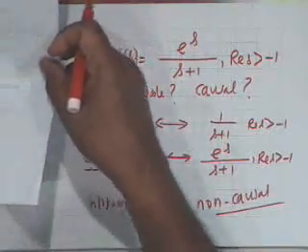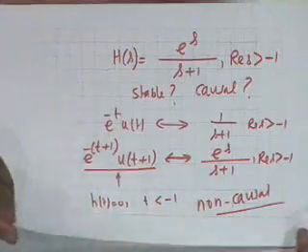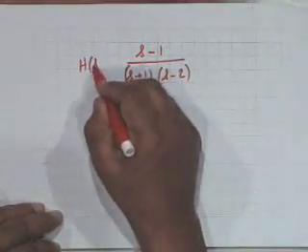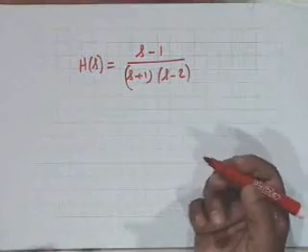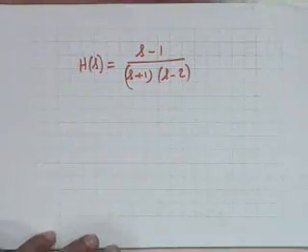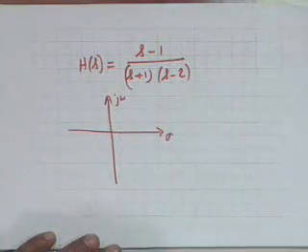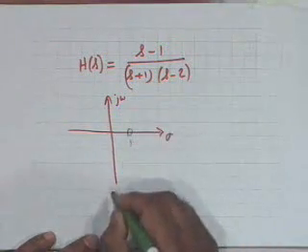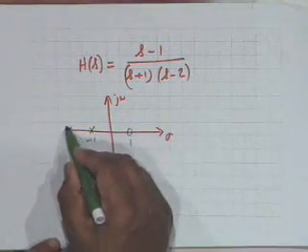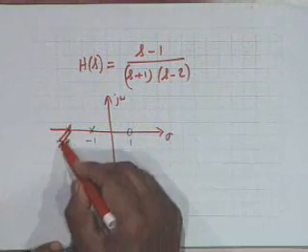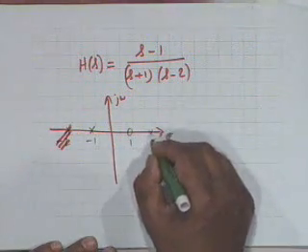Let us take another example, and this will be fun. The next example, we have (s minus 1) divided by (s plus 1)(s minus 2). The ROC is not specified. This is the transform of an impulse response. Now, what are the possible ROCs? Let us take one by one. On the s-plane, we have a zero at plus 1, we have a pole at minus 1, and we have a pole at plus 2.